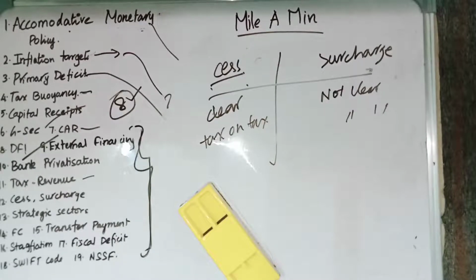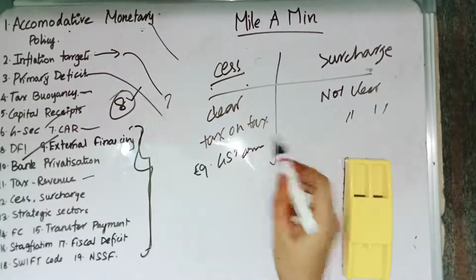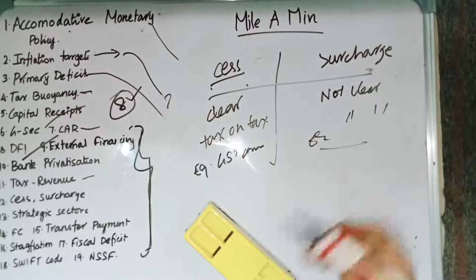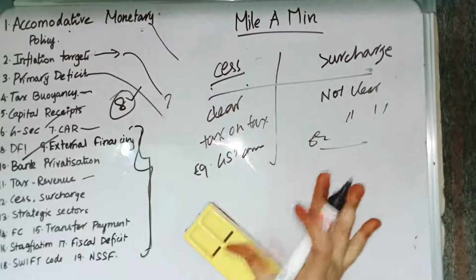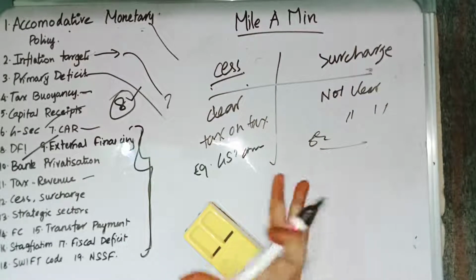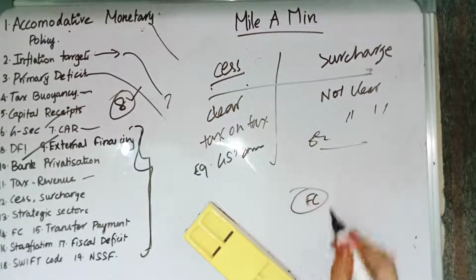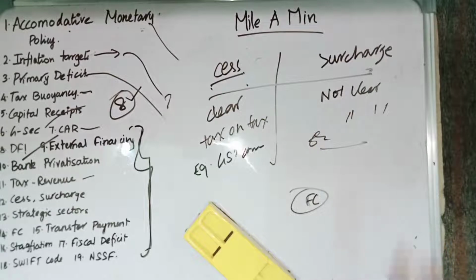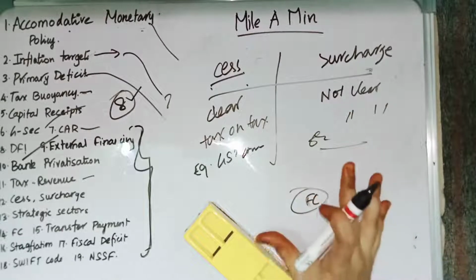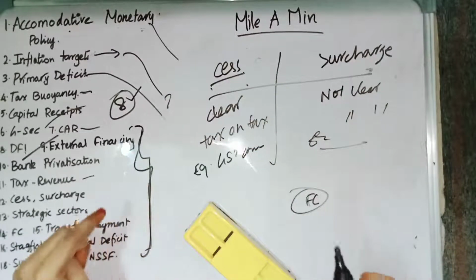In cess, for example, we have GST compensation cess. And here in surcharge, we have some surcharge. The basic thing which you should note relating to cess and surcharges is that they will not be shared with the states. Generally, the revenue which the union government is getting from tax will be shared with the states based on the Finance Commission recommendation. We have earlier seen about the Finance Commission in a separate video. But this cess and surcharge will not be shared based on the Finance Commission recommendation. That is the most important thing.